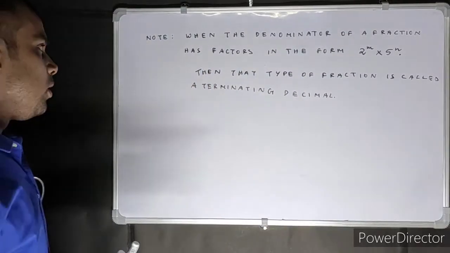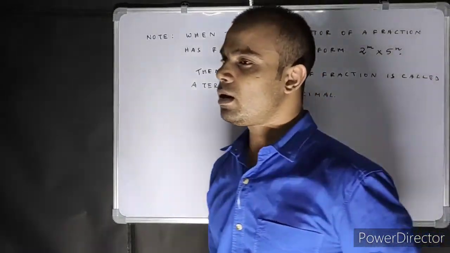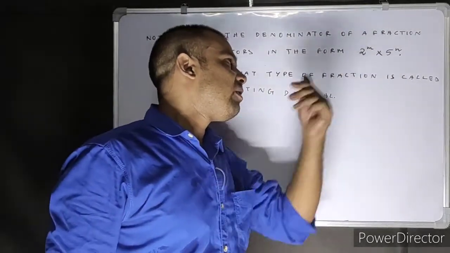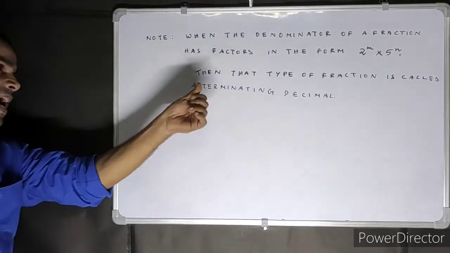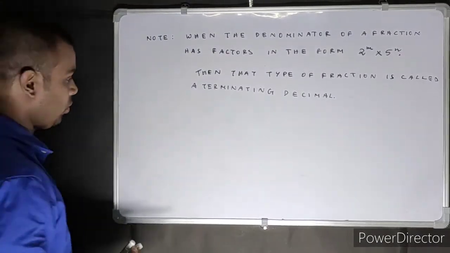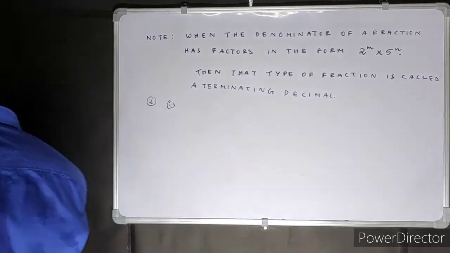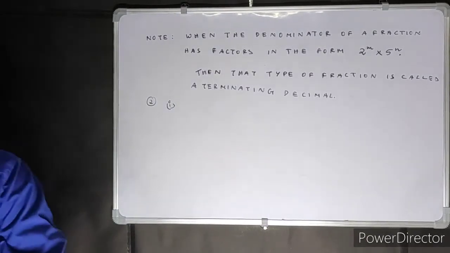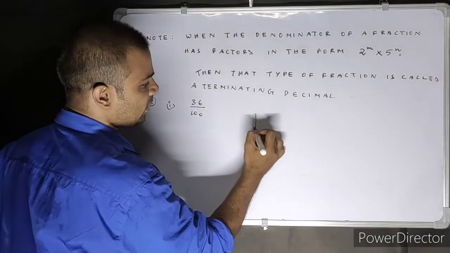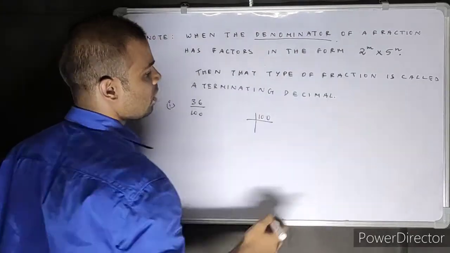Look, students, if you can write the denominator in terms of 2 to the power n and 5 to the power n, then that type of fraction is called a terminating decimal. Let's take an example from your question only. Say 2 part 1. Part 1 is saying 36 by 100. Let's find the factors of 100, the denominator.